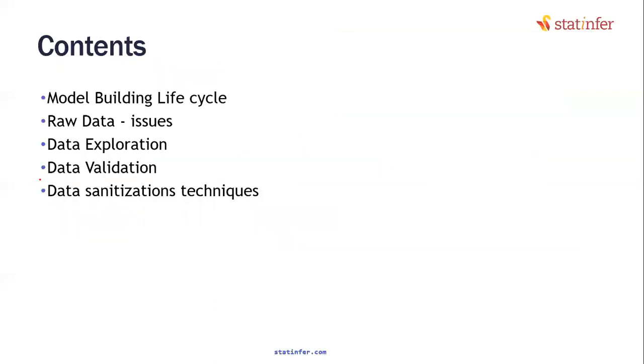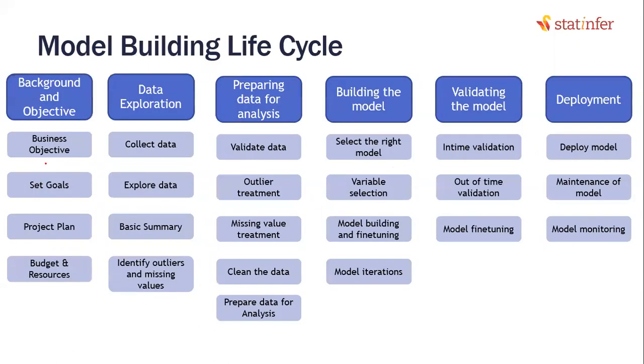Okay, so if you ask me what are the steps in the machine learning or model building life cycle, overall, it can be divided into 6 steps. Almost no matter which company we are working in, these are the steps that are followed while building any model. We start with background and objective. What is the objective? What are you trying to do? What is the business objective? What are the goals? What is the project plan? What is the budget? What are the resources, etc.?